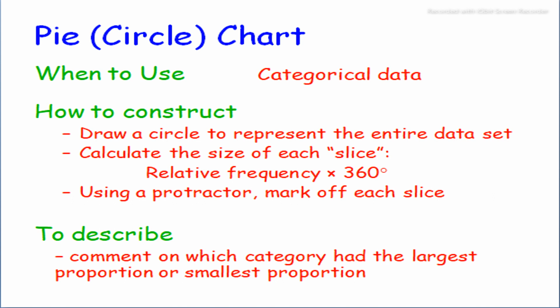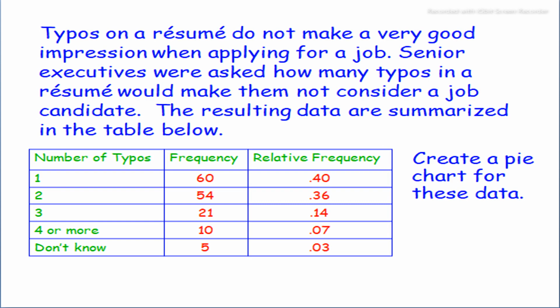To describe which category had the largest or smallest proportion, pie charts are used.